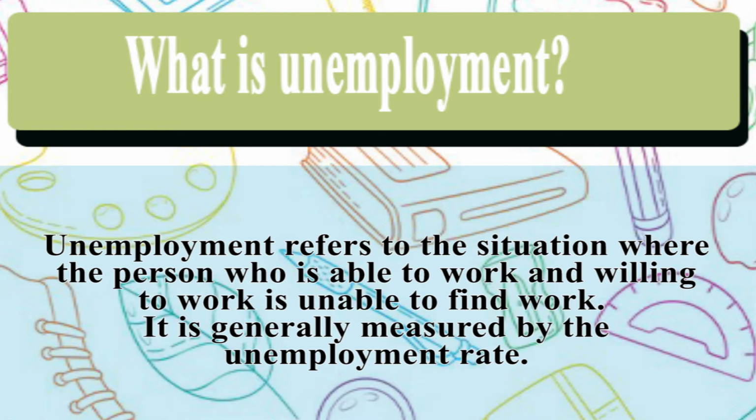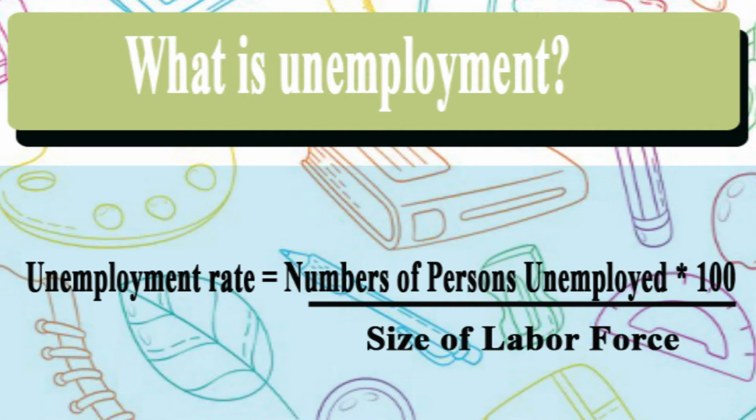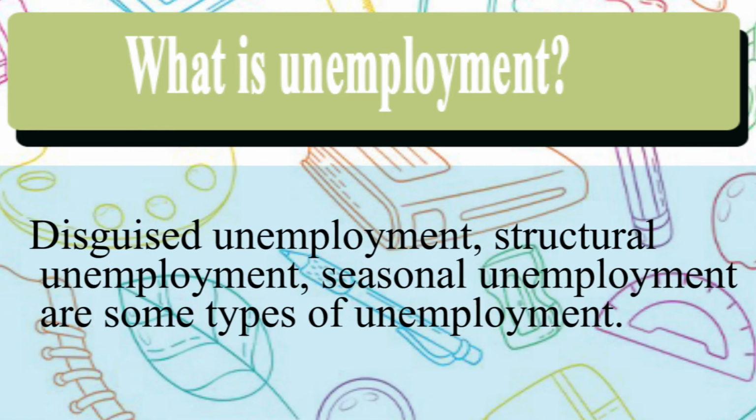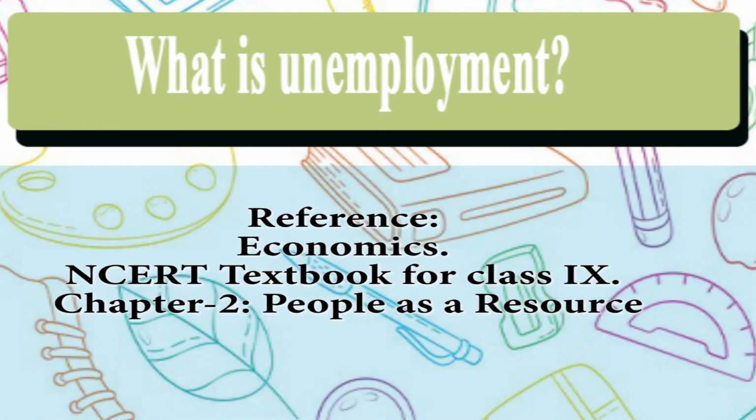It is generally measured by the unemployment rate, which is the number of persons unemployed divided by the size of the labor force multiplied by 100. Disguised unemployment, structural unemployment, seasonal unemployment are some types of unemployment. You must have read about it in chapter 2 of your class 9th economics textbook.